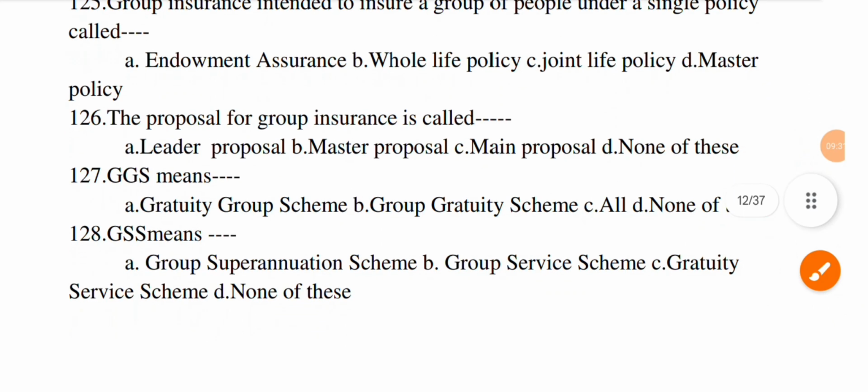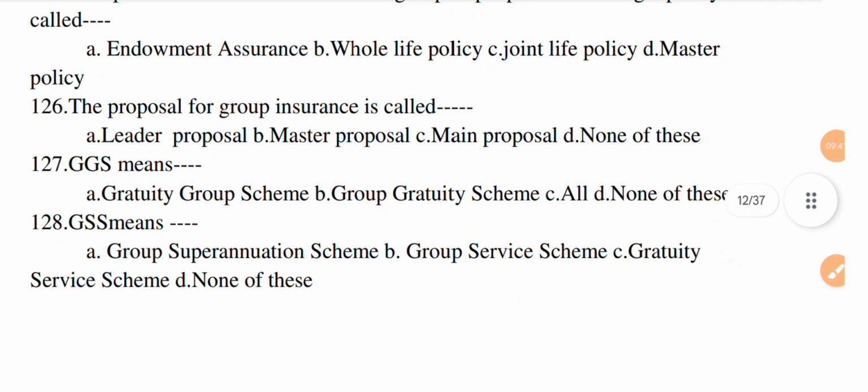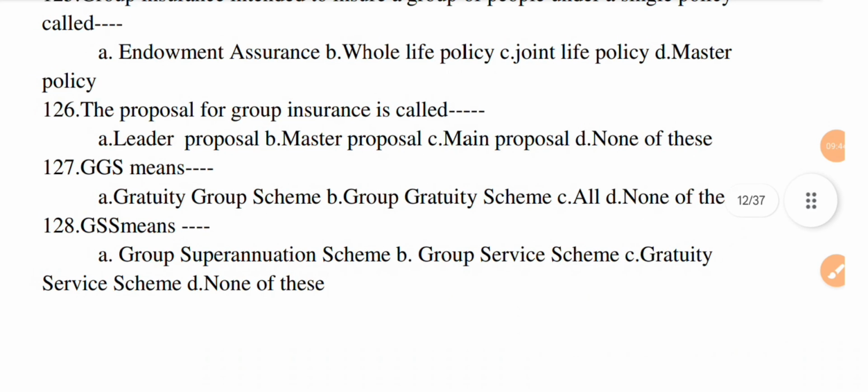The next question. GGS means dash. Option A, gratuity group scheme. B, group gratuity scheme. And C, all. And D, none of this. The correct option is B.